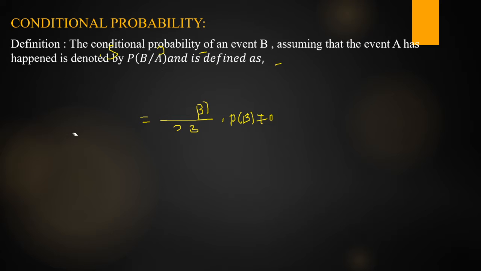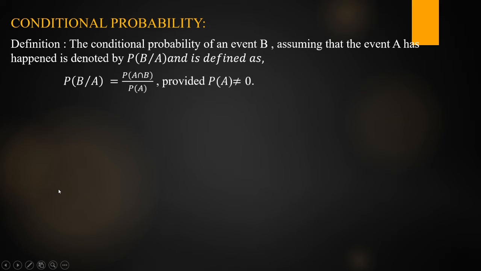The conditional probability of an event B, assuming that the event A has happened, is denoted by P of B given A and is defined as P of B given A is equal to P of A intersection B by P of A. In place of A intersection B, we can write B intersection A also. There is no difference. Provided P of A is not equal to 0. So we can also define this definition simply.